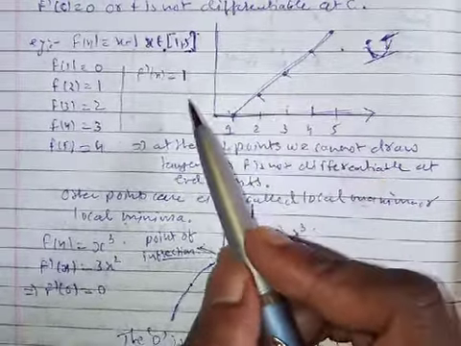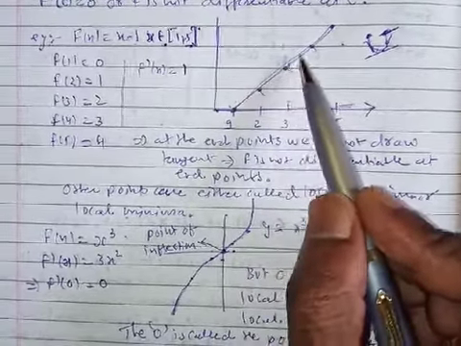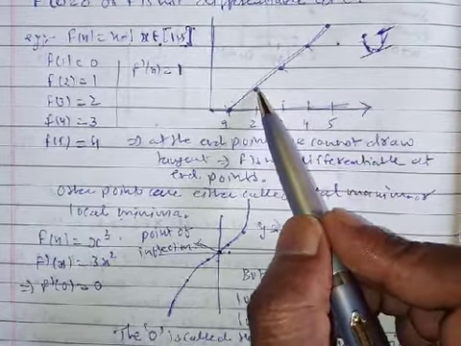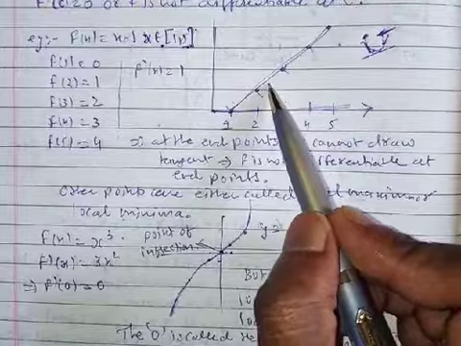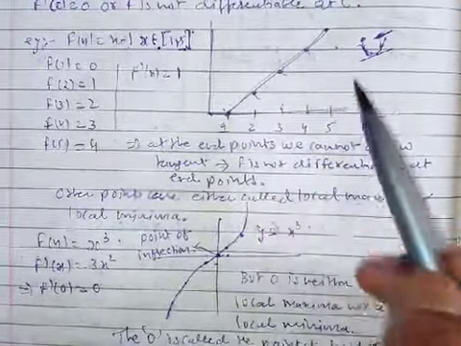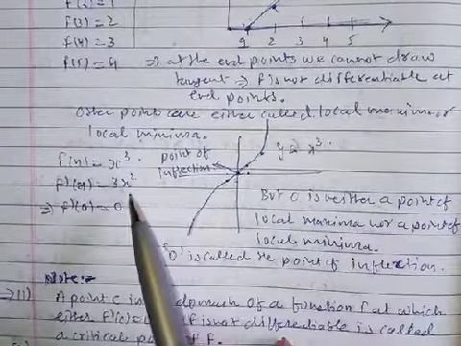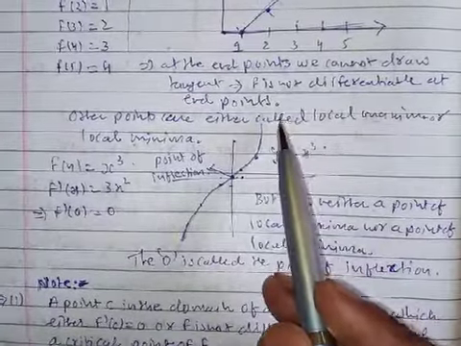So what are the other points? 2, 3, 4. From these, one point may be a maximum or minimum, a local minimum or local maximum point. This you have to remember. This is what the second theorem says.